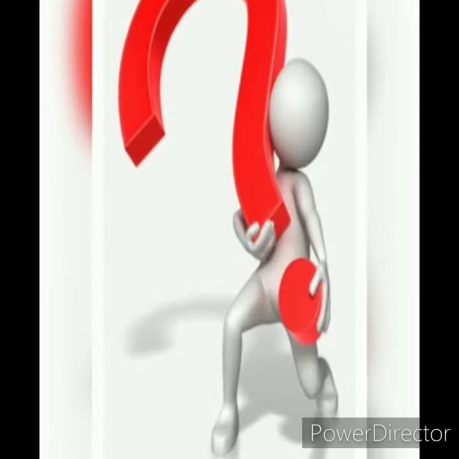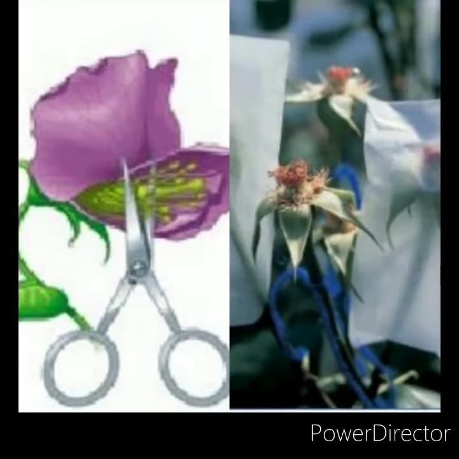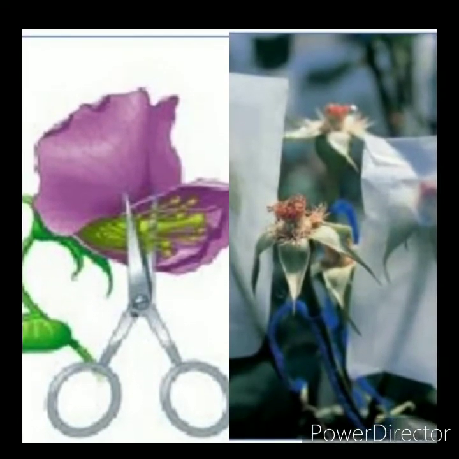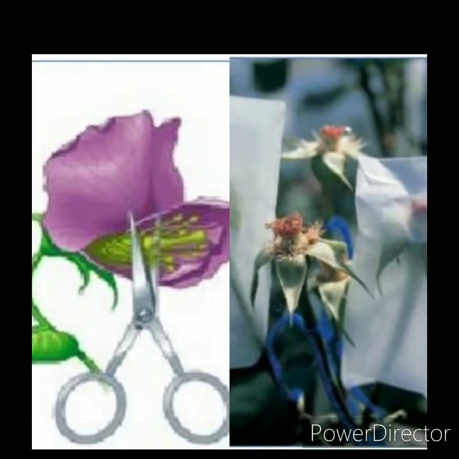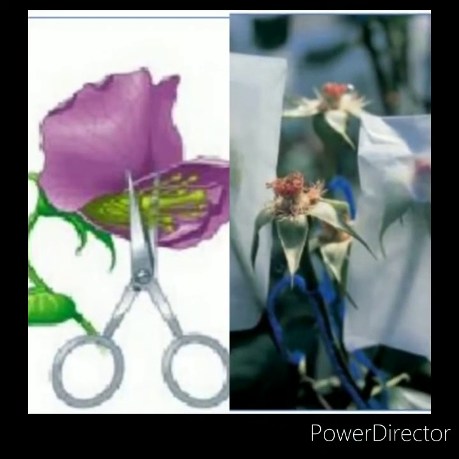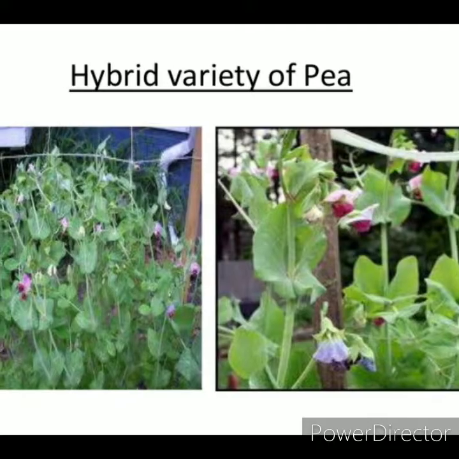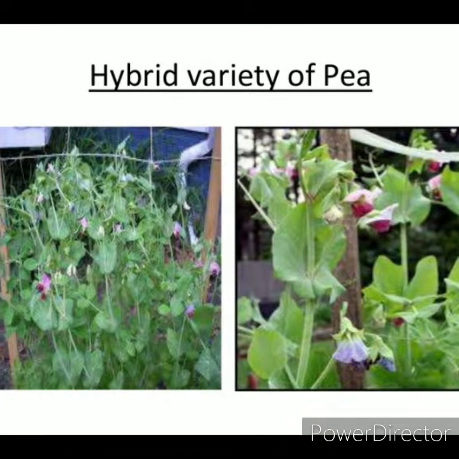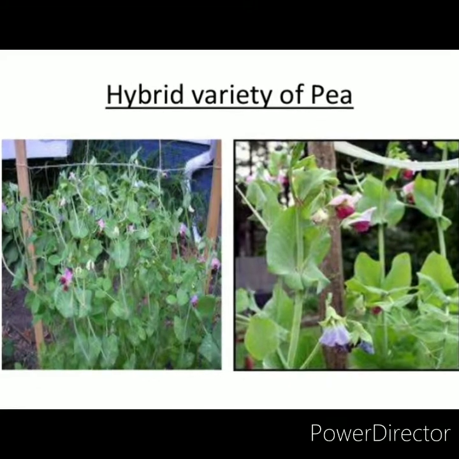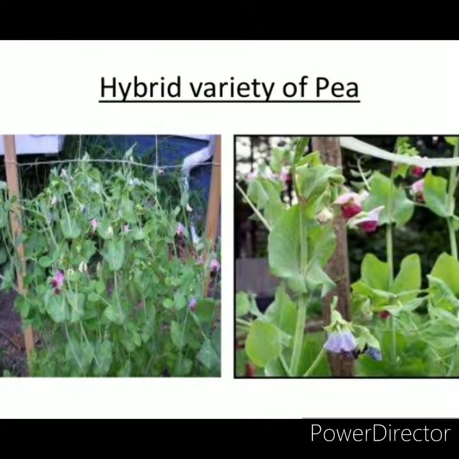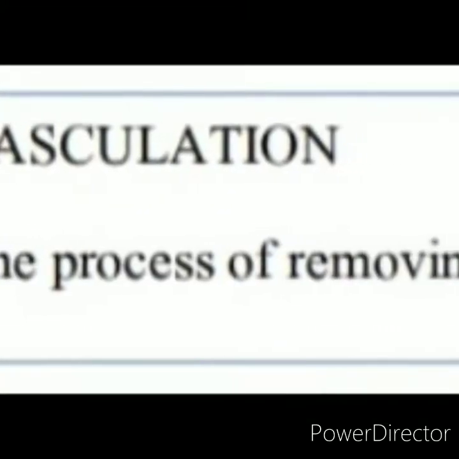Can you imagine how Mendel made it possible in his mono and dihybrid crosses? He did emasculation and bagging before fertilization. This results in cross-fertilization, which leads to producing hybrid varieties with different characters.